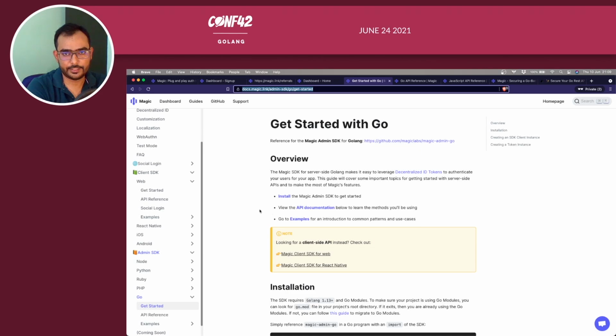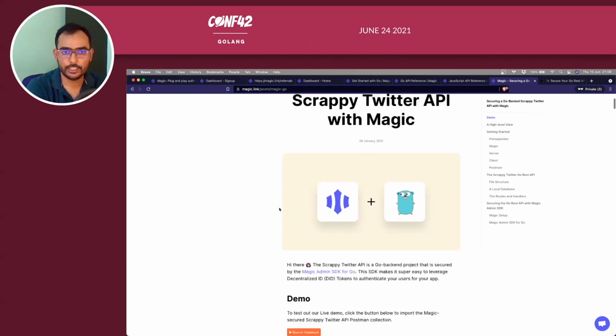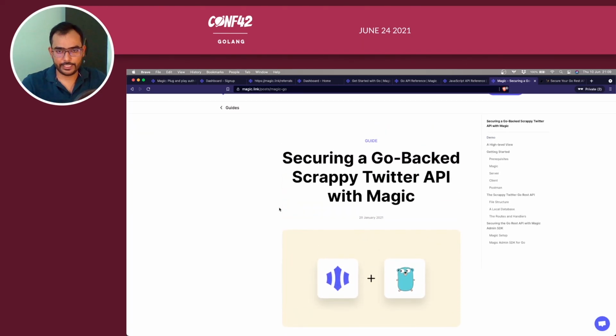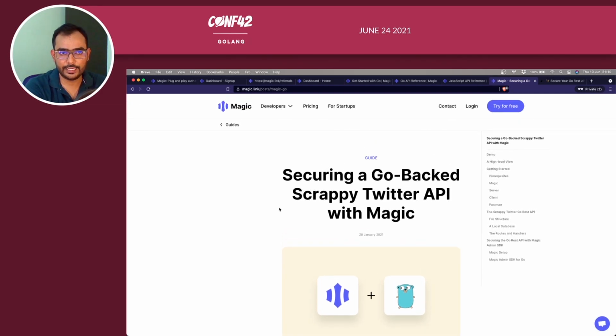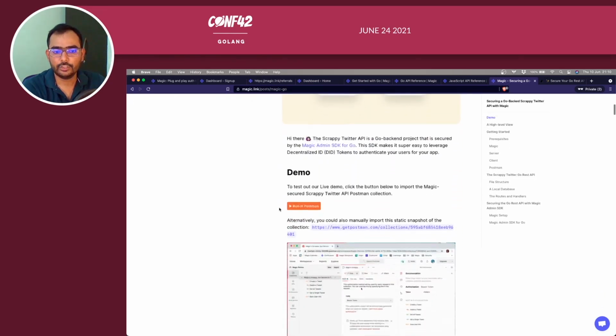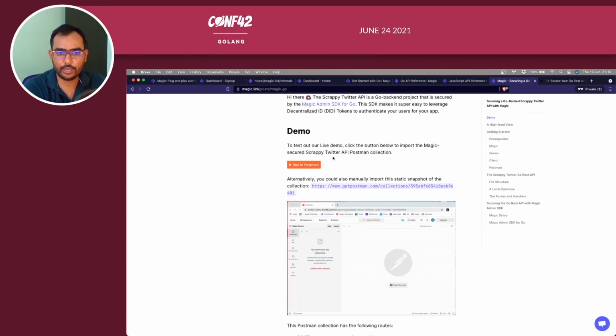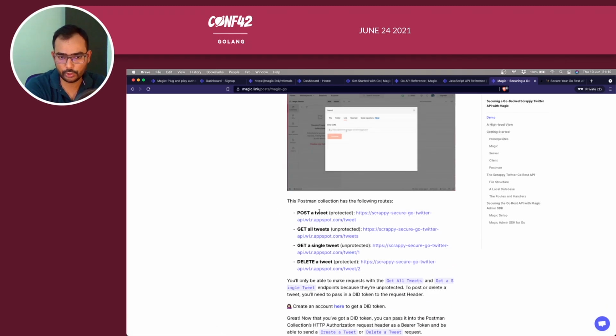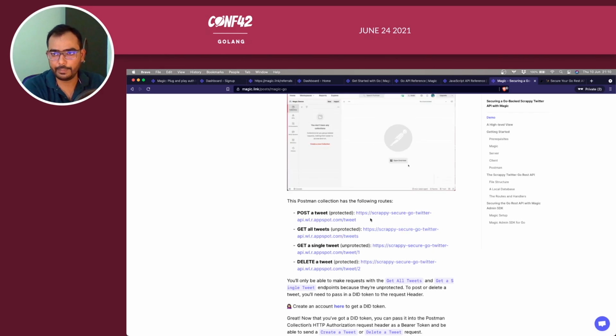So what next? Apart from this, you can do multiple things. You can build a full-fledged REST API which has its CRUD operations, everything around that. There is a guide on the Magic website called Securing a Go Backed Scrappy Twitter API with Magic. You'll be able to play around and see how it looks, even run it in Postman and see how posting a tweet looks, getting all the tweets, getting a single tweet, and a bunch of information.